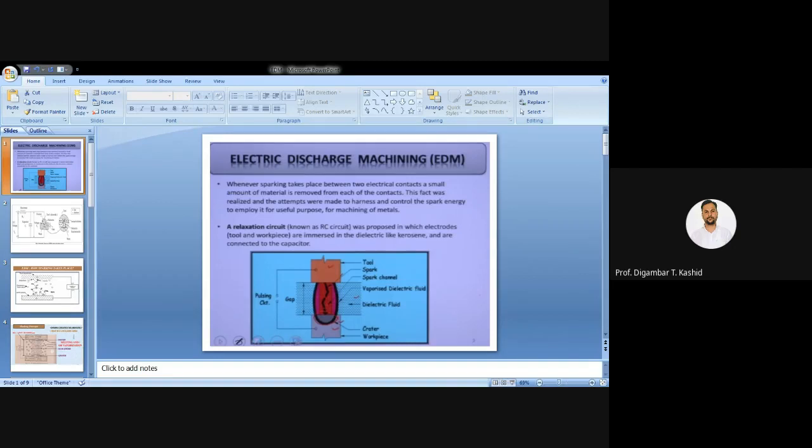As the name suggests, this process can be used for electrically conductive materials only. Your workpiece should be electrically conductive. So this process has a limit: your material should have at least a small amount of electrical conductivity. That is the requirement of this process. Then only machining is possible using this process.